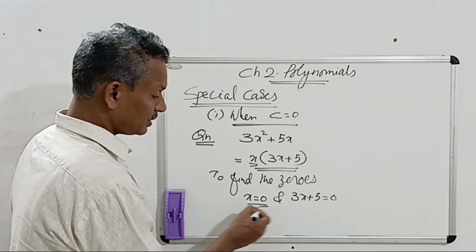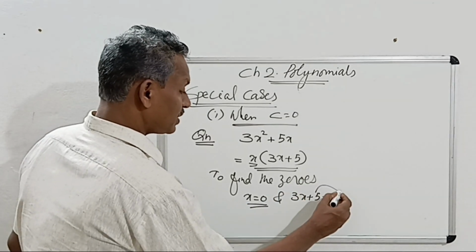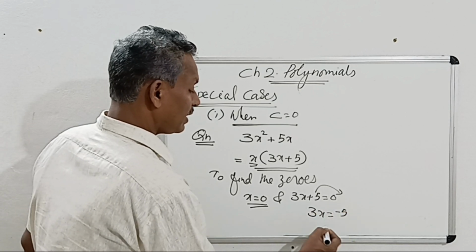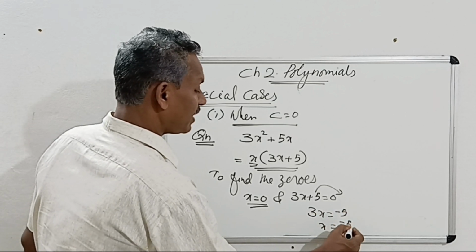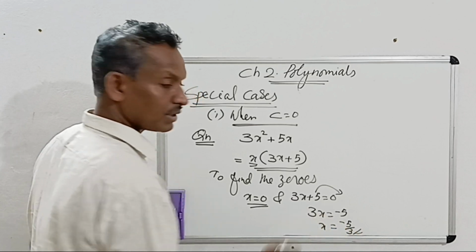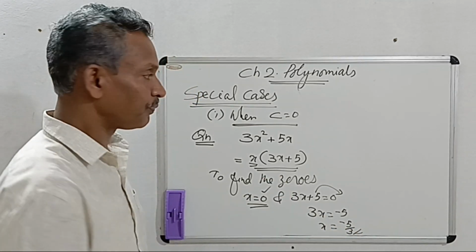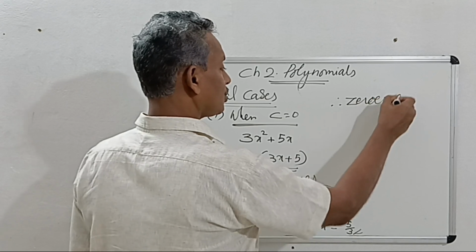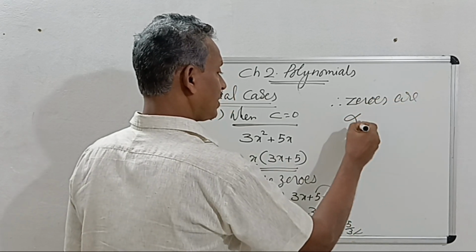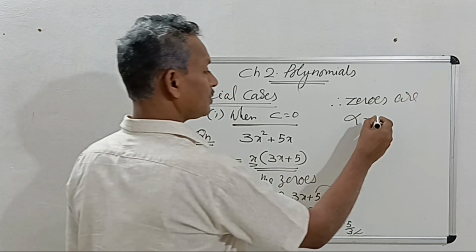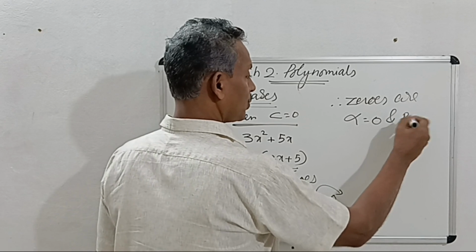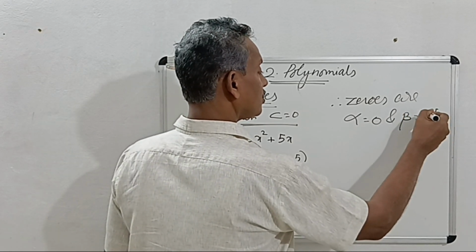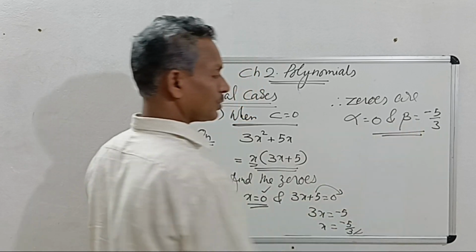This itself is a zero. Shift plus 5 to the right side, 3x is equal to minus 5 and x is equal to minus 5 by 3. This is the second zero and this is the first zero. Therefore zeros are alpha is equal to 0 and beta is equal to minus 5 by 3. So you get both the zeros.